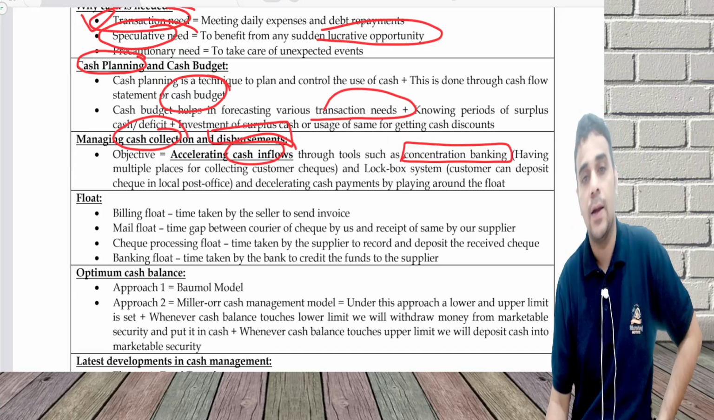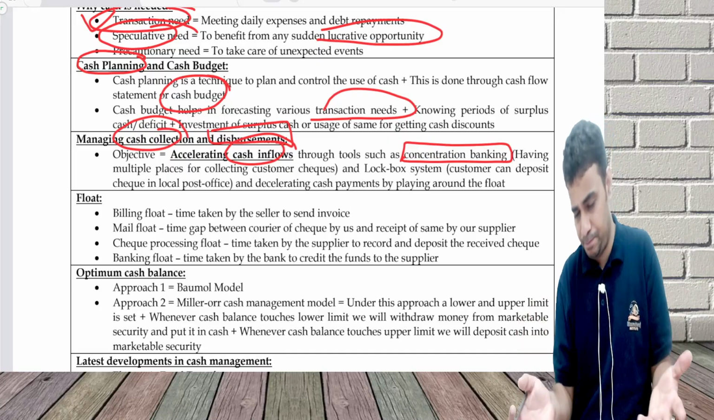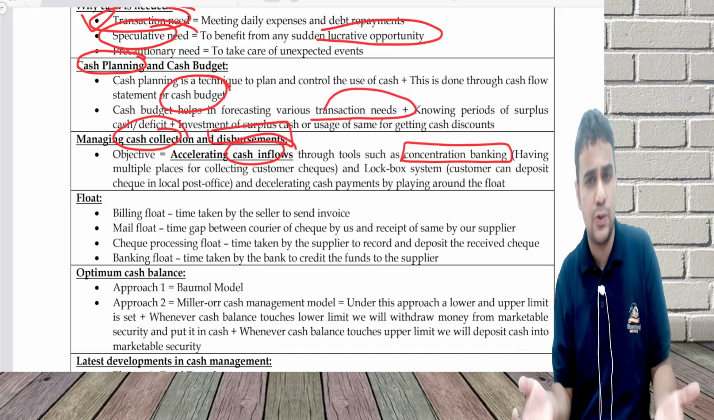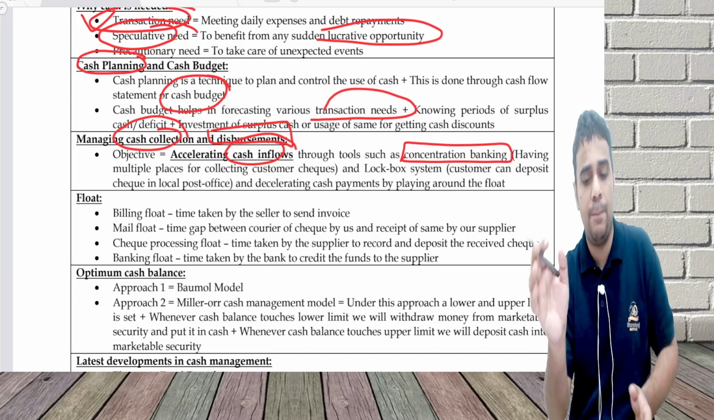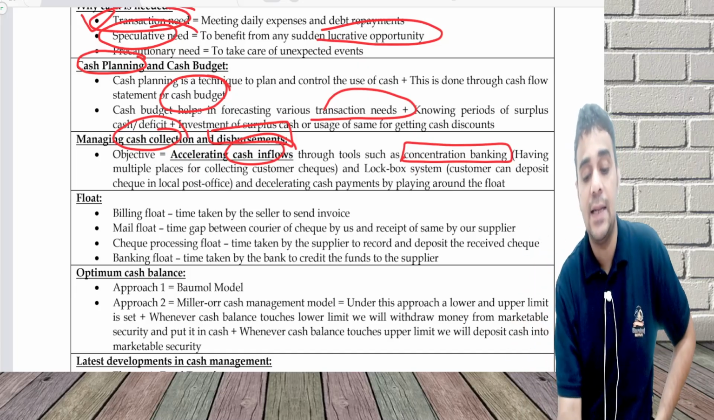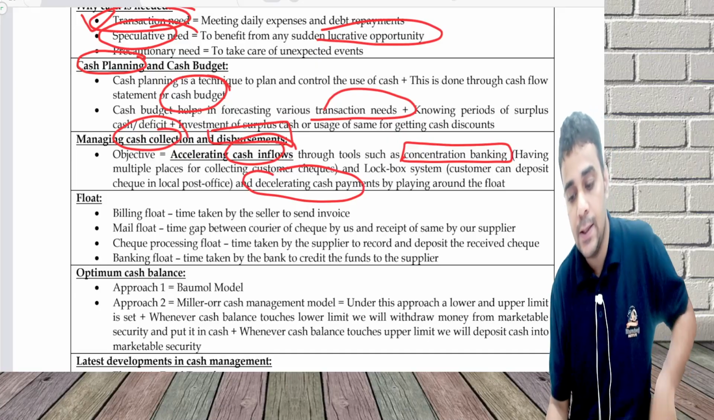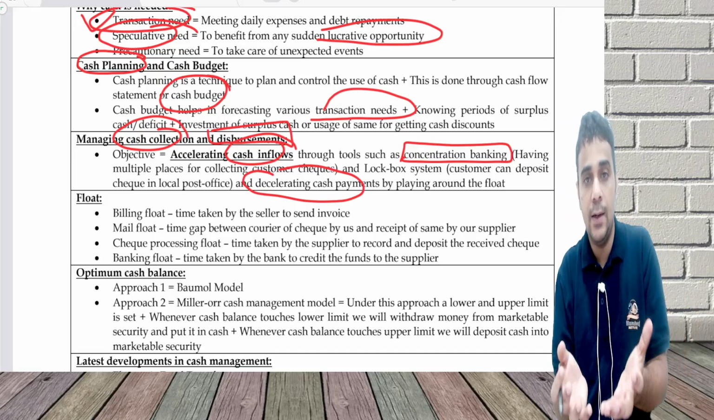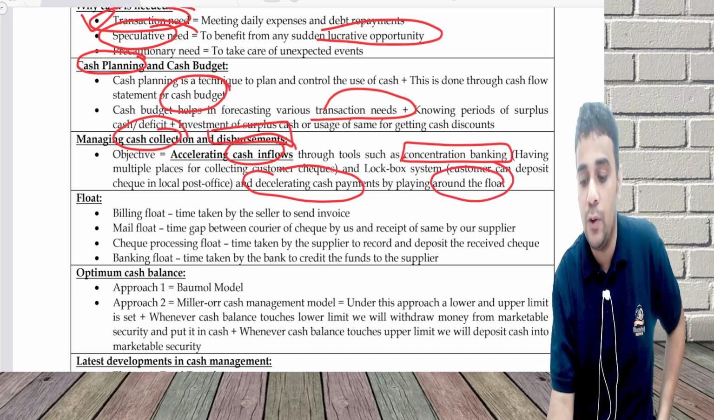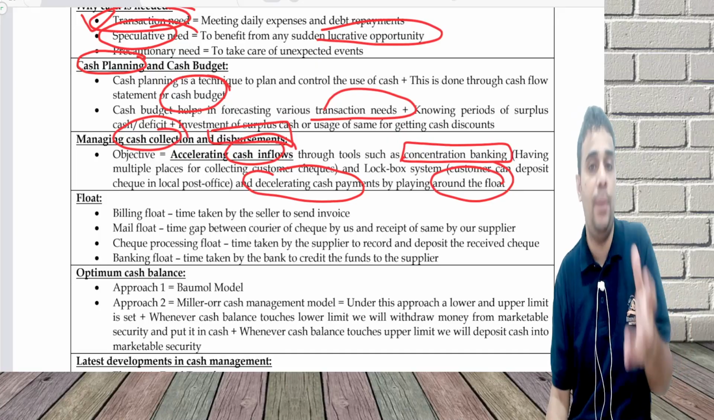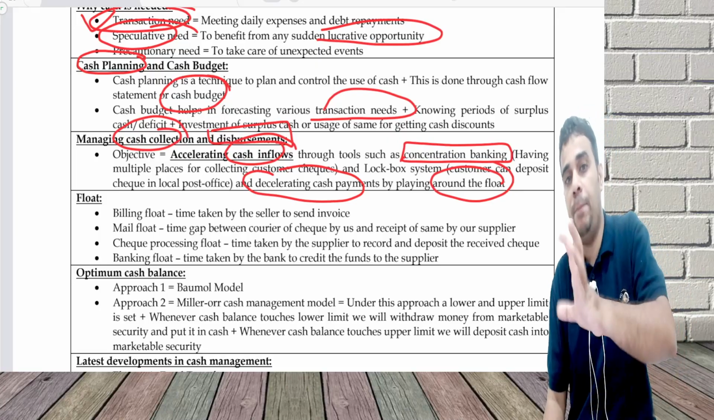Lockbox system: customers can deposit the check. I stay in an apartment where some 1,000 families live. In this society, they can put a lockbox and we will deposit all the checks. And besides accelerating inflow, there is decelerating cash payment, which will give me certain extra inflow. How can I decelerate? By playing around with the float. What is float? It is the gap between the receipt of the product and the payment being made.